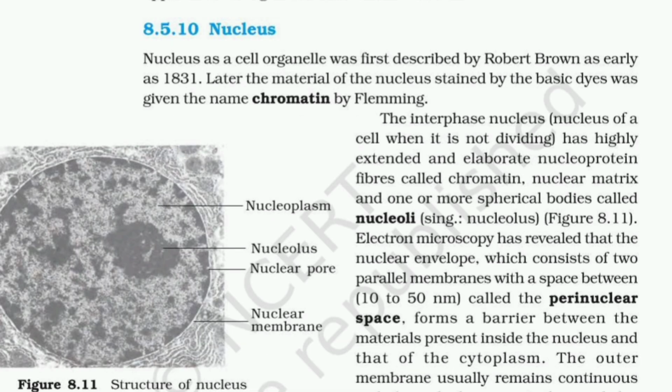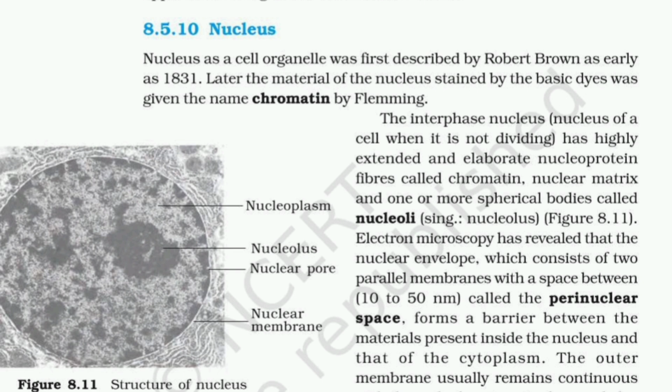8.5.10 Nucleus. The nucleus as a cell organelle was first described by Robert Brown as early as 1831. Later, the material of the nucleus, stained by basic dyes, was given the name chromatin by Flemming. The interphase nucleus has highly extended and elaborate nucleoprotein fibres called chromatin, a nuclear matrix, and one or more spherical bodies called nucleoli. Electron microscopy has revealed that the nuclear envelope, which consists of two parallel membranes with a space between called the perinuclear space, forms a barrier between the materials present inside the nucleus and that of the cytoplasm.